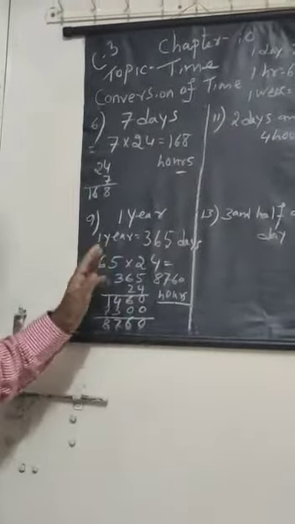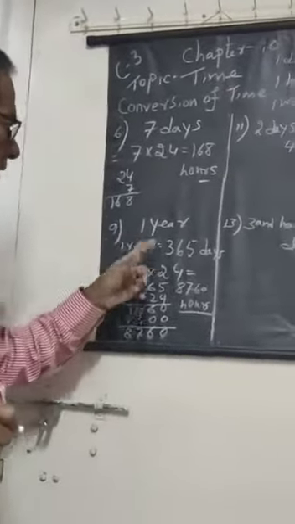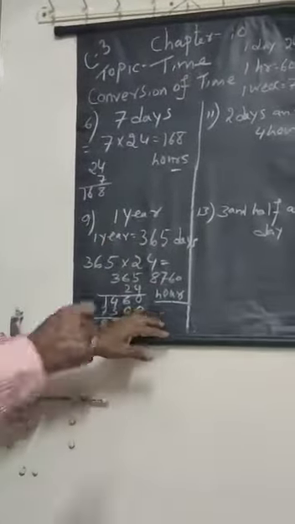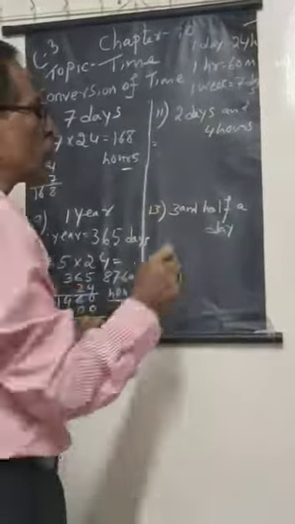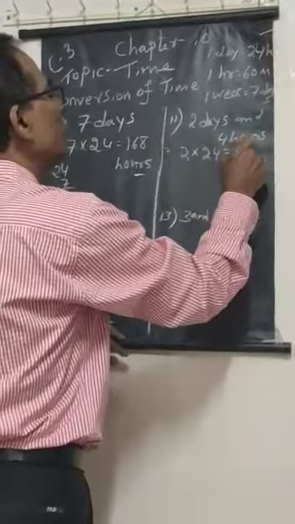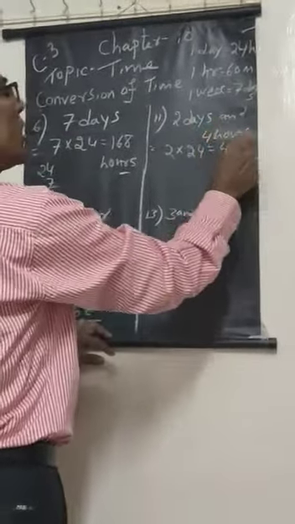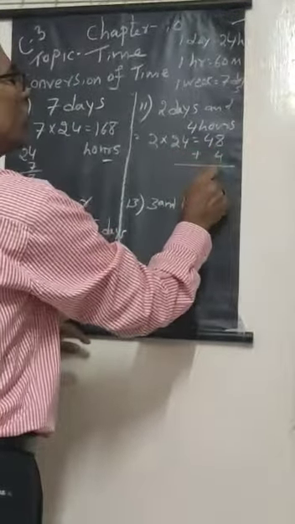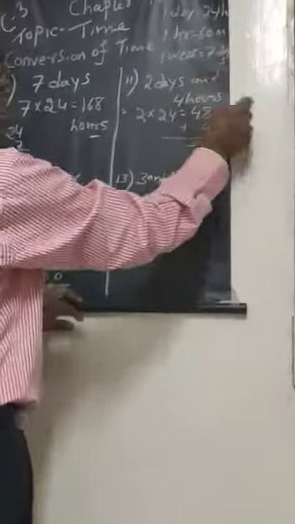8,760. You will keep it in mind, this is an IQ question and may be asked in any competition. 1 year, how many hours? So year to days and days to hours. Here see, the 11th one is somewhat different. 2 days and 4 hours. So 2 days means 2 into 24 is equal to 48. 48 hours, plus 4 hours is there. So total is 52 hours.